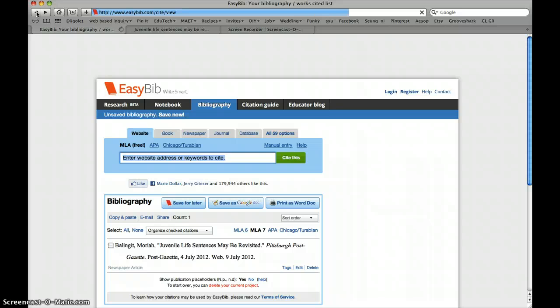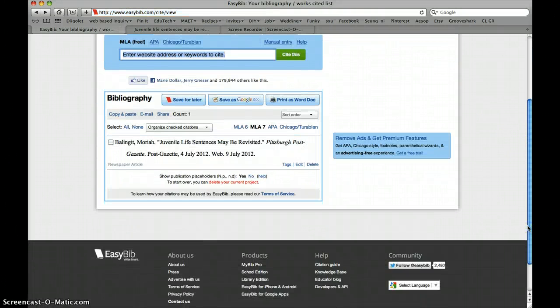If I'm done with everything, I can go back to this page and come down here to bibliography and say, do I want to save for later? Let's say I'm not done with my research. I'm going to save for later so I can come back to it. Do I want to save it as a Google Doc? We all know what Google Doc is. So if I save it as a Google Doc, I'm going to be able to open it later. Or you can just click Print as Word Document. I'm going to say Save as Google Doc.